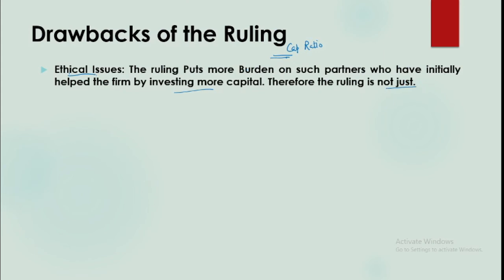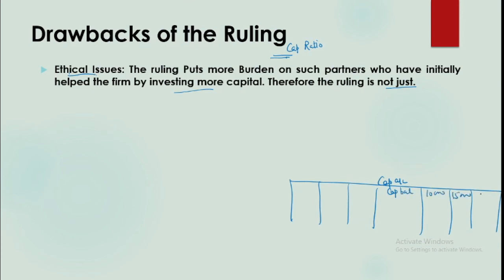Another is the practical difficulty. Practical difficulty arises when we are preparing capital accounts. Now you are calculating the capital ratio of A, B and C. Suppose you have their capital balances, I am just taking it here, say 10,000, 15,000, and say C's capital balance is 2000. And you have share in reserve, say 2000, 2000, 1000, and you had drawings. Suppose drawings were say 5000 for A and say 4000 for C.